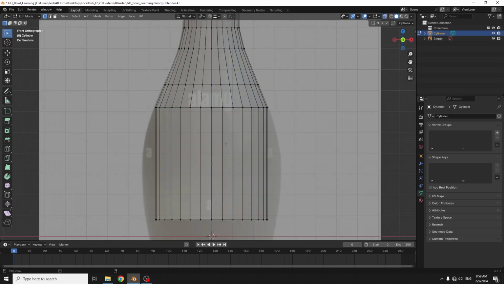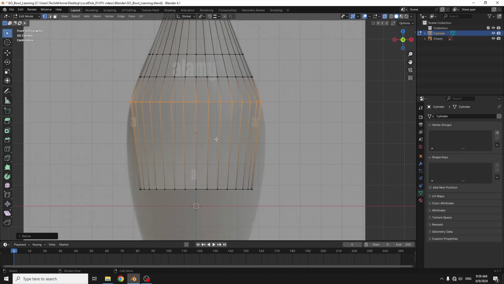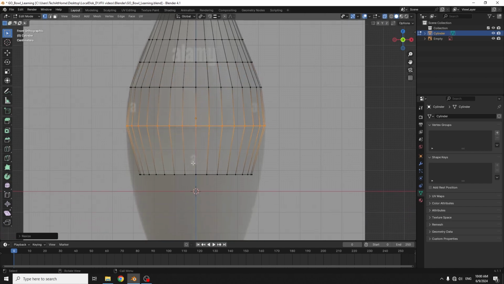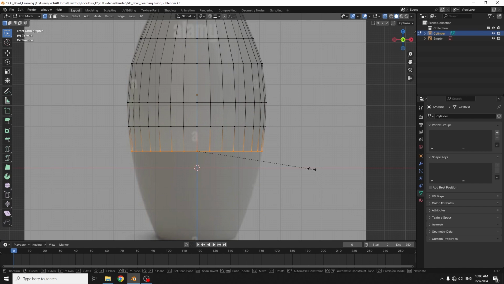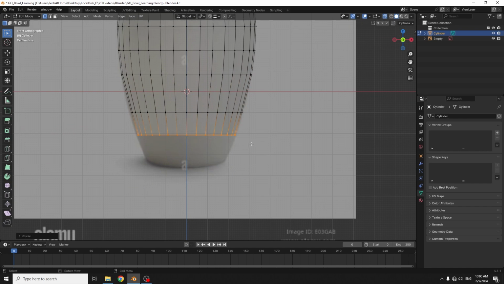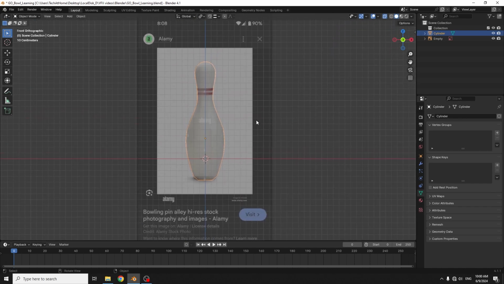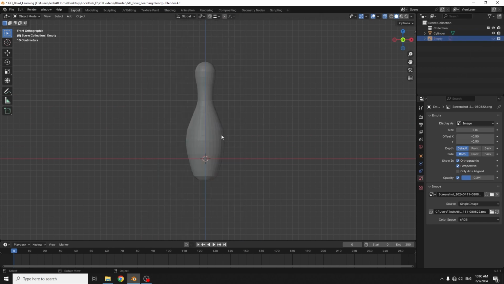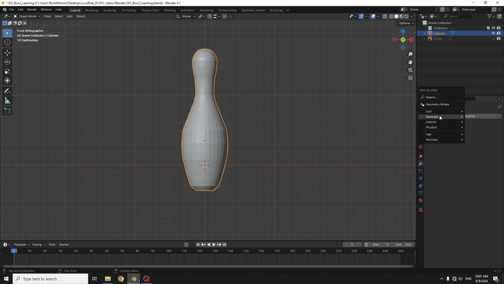So now at the center, just adding more edges using Ctrl R and scaling. Again, I'll continue to extrude below and scale. In similar way, I'll complete the bottom half. So after completing, I'll hide this reference image. Go to modifier and add subdivision modifier and shade smooth.